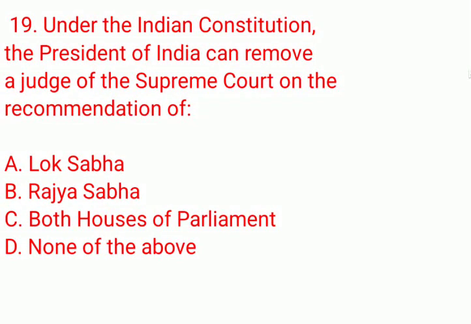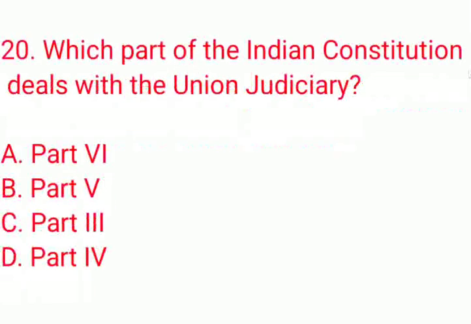Under the Indian Constitution, the President of India can remove a judge of the Supreme Court on the recommendation of A, Lok Sabha, B, Rajya Sabha, C, both houses of Parliament, D, none of the above. The correct answer is option C, both houses of Parliament. Which part of the Indian Constitution deals with the Union judiciary? A, Part 6, B, Part 5, C, Part 3, D, Part 4. The correct answer is option B, Part 5.